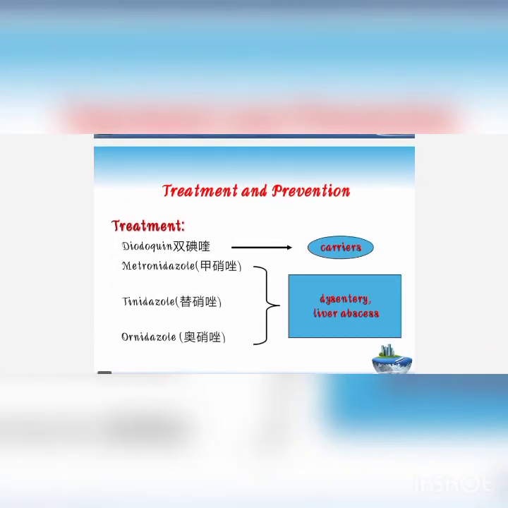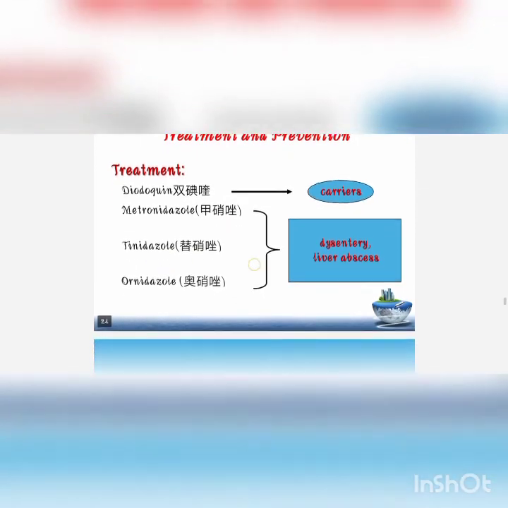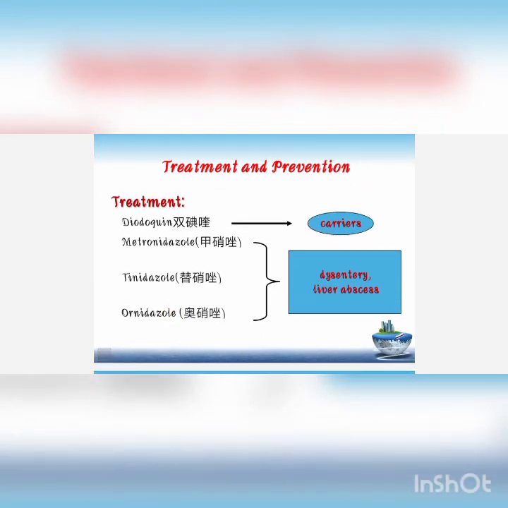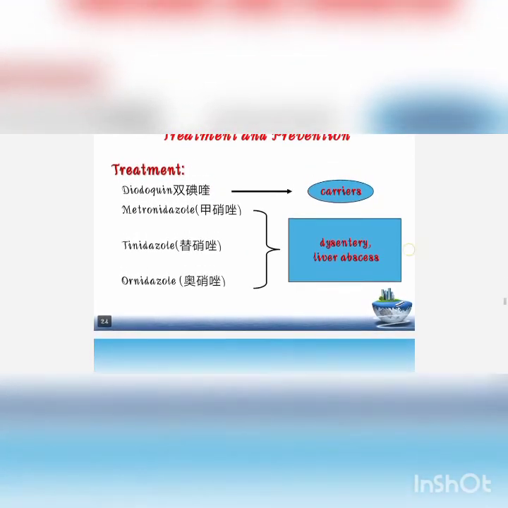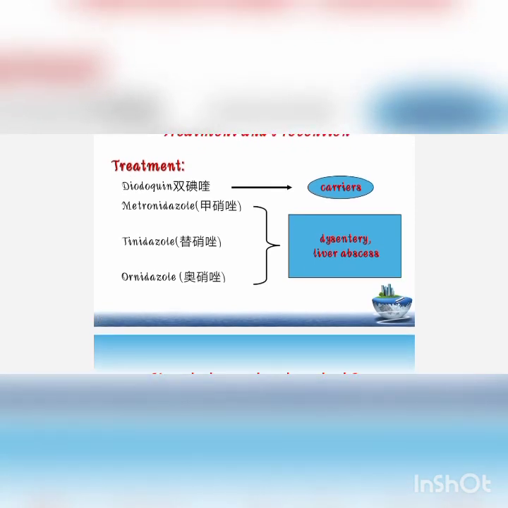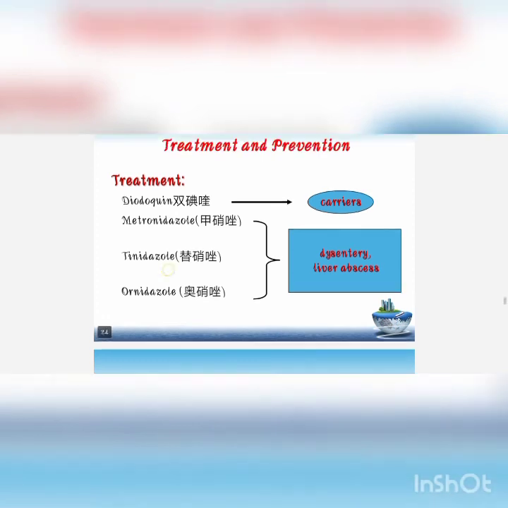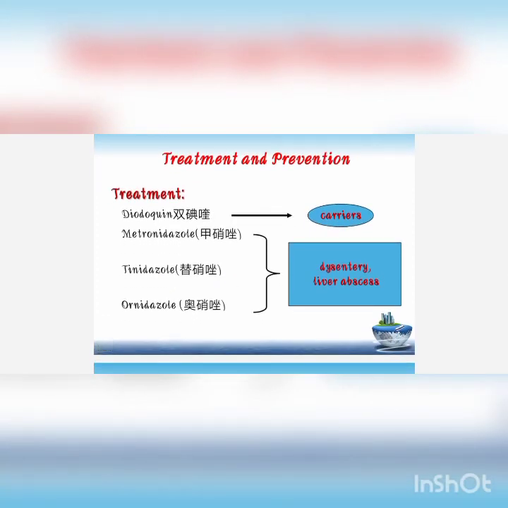The treatment and prevention is by diloxanide, metronidazole, tinidazole and ornidazole. So diloxanide is given to the carriers, and metronidazole, tinidazole and ornidazole should be given to the dysentery and liver abscess patients in Entamoeba. And also I'll say some of the other drugs related to this. If it is the invasive form, it is recommended to give emetine and dehydroemetine, and for liver and lungs we need to give chloroquine, that is 4-aminoquinoline, and for lumen we need to give diiodohydroxyquin, diloxanide, and indirect luminal amoebicides we should recommend tetracycline, and for luminal and tissue we need to give the nitroimidazoles related to tinidazole and nitramidazole orally. So these are the medications for this.